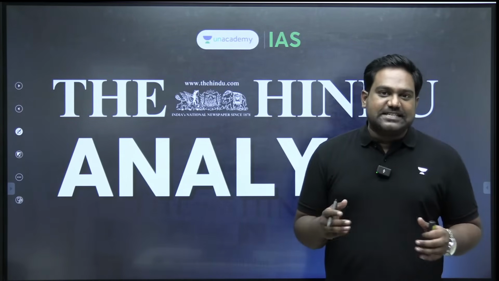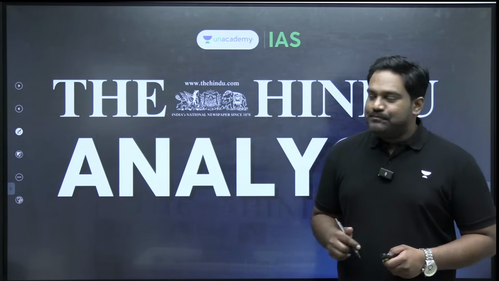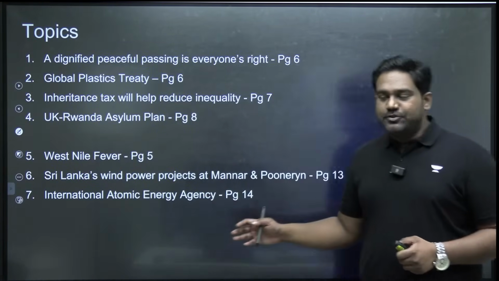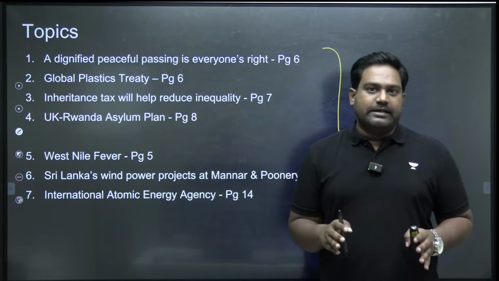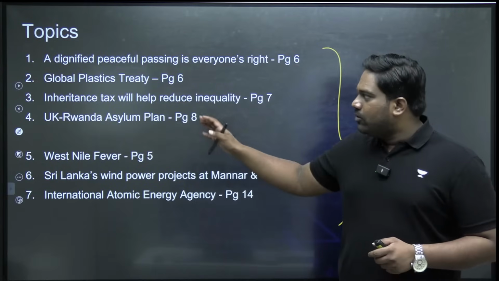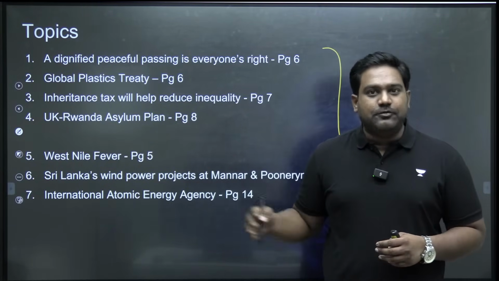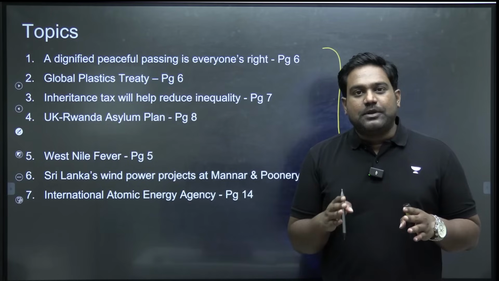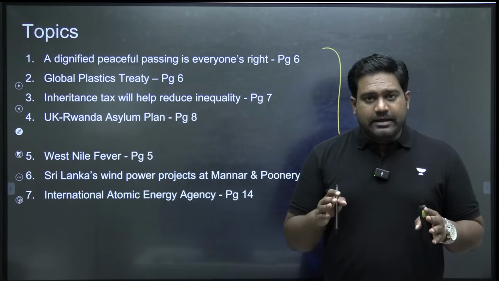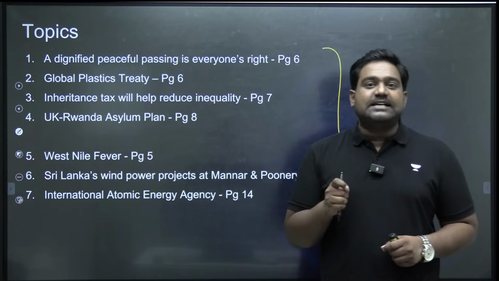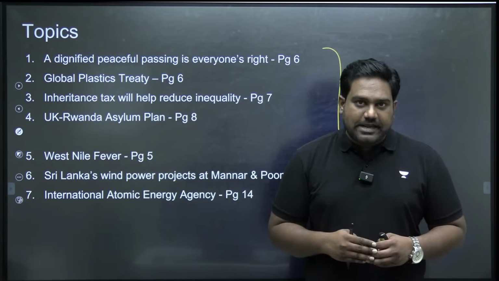So let's begin today's discussion by first looking at the articles that we are going to discuss. From the Delhi edition of the Hindu, I have chosen 7 important articles for a detailed analysis. We have 4 columns that are very important for the mains examination and few articles that are important for the prelims exam. So let's cover these topics one by one and let's ensure that the discussion is as comprehensive as possible so that you don't have to go back and read the newspaper again.